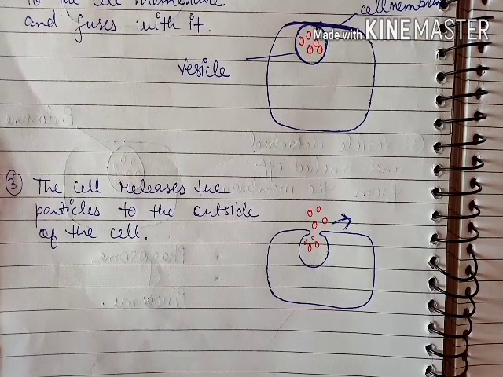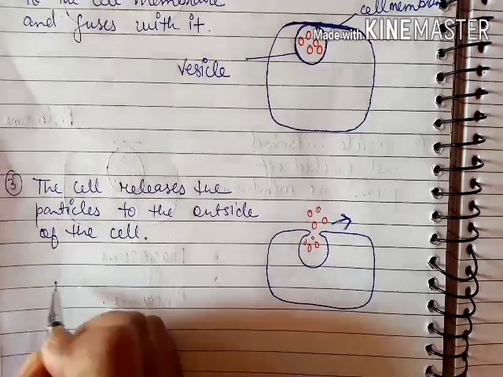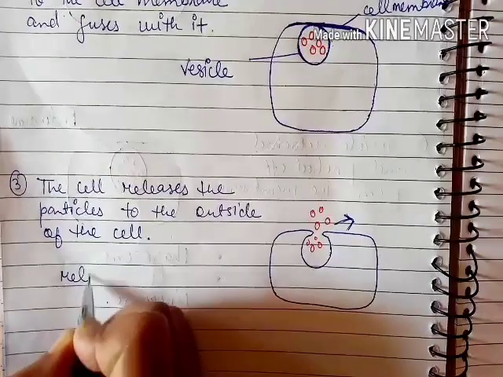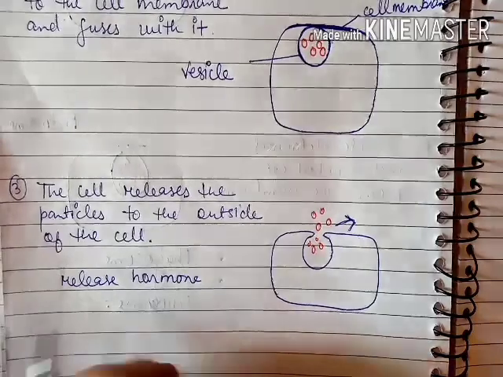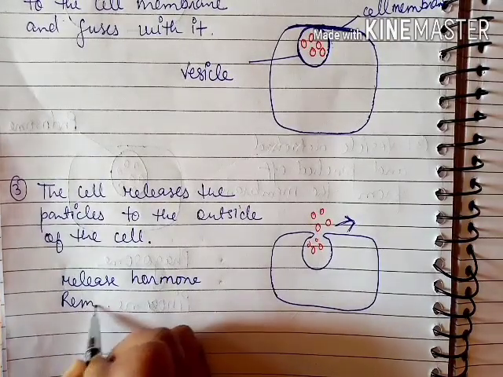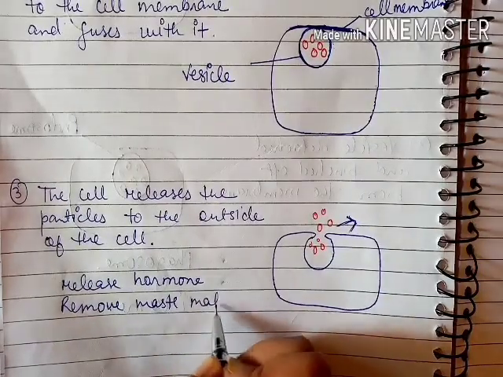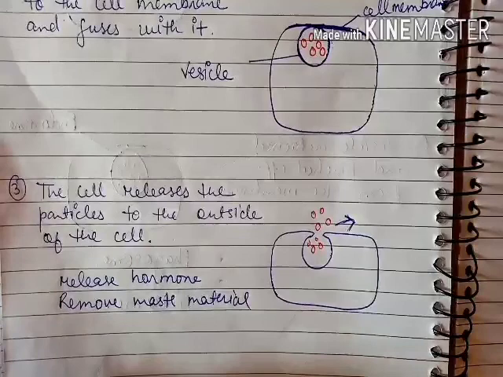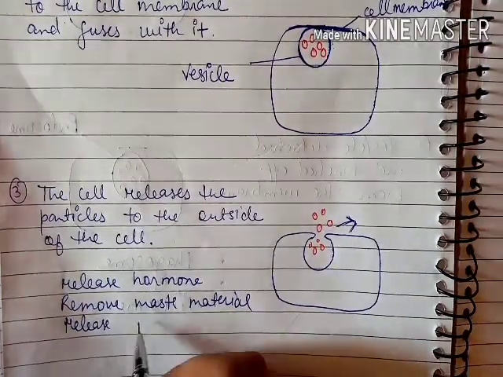Now exocytosis occurs in the cell when the cells need to export substances out of the cell, like they have to release hormones, or they have to remove waste material from the cell, or they want to release any chemical.